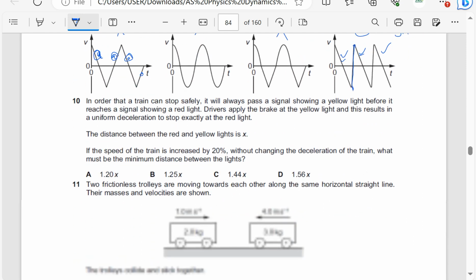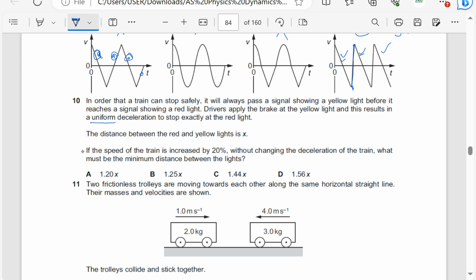In order that a train can stop safely, it will always pass a signal showing a yellow light before it reaches a signal showing a red light. Drivers apply the brakes at the yellow light, and this results in a uniform deceleration, negative acceleration, to stop exactly at the red light. The distance between the red and yellow lights is x.